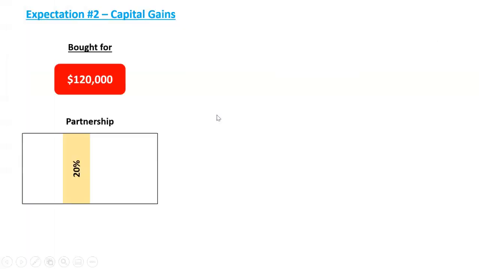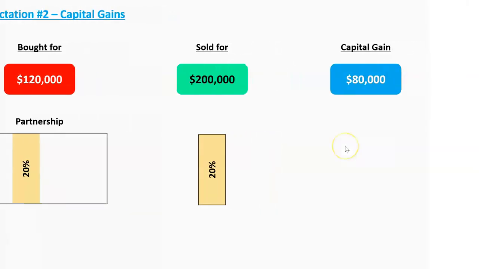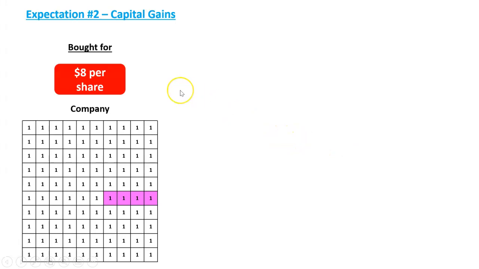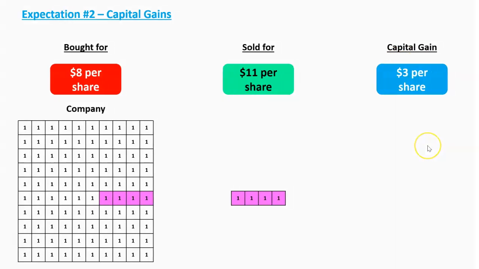But partners can just sell their slice. So let's say this partner here bought 20% of the business for $120,000. A few years go by and they just sell their little slice of it for $200,000. Well, that's still a capital gain, just of $80,000. And shareholders in a company, you're buying usually per share, particularly if a company's on the stock exchange. So $8 per share, they bought 4 shares at $8. That's a total of $32. And then years go by and they sell it for $11 per share. So that's 4 times 11 is 44. But usually we express it per share. We would say there's a capital gain there of $3 for every share that they had in the business.